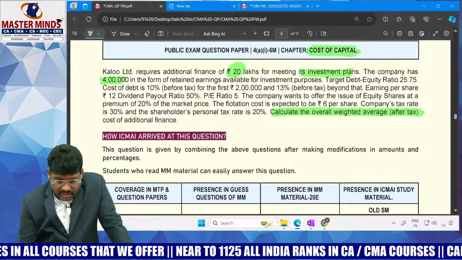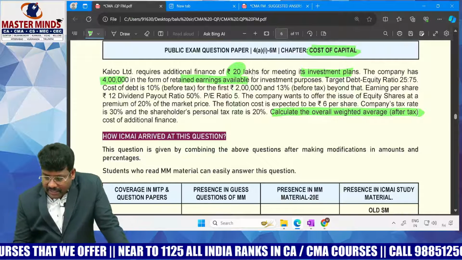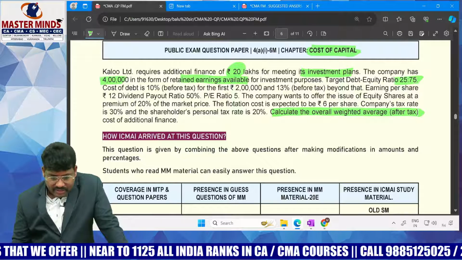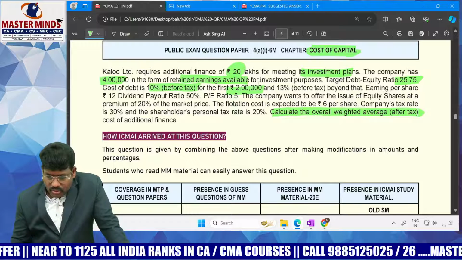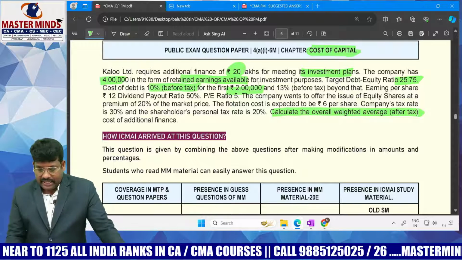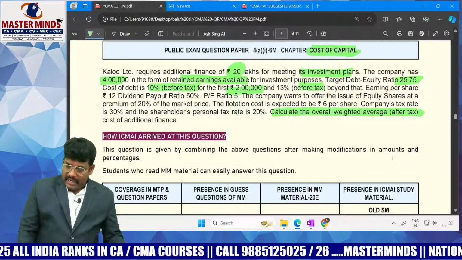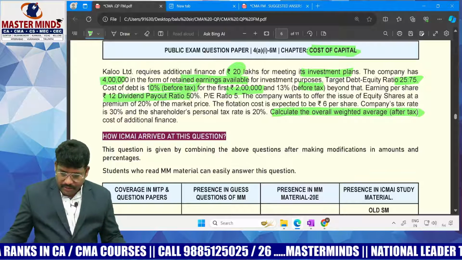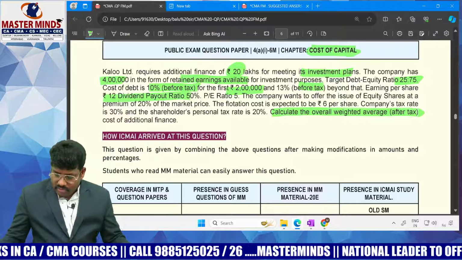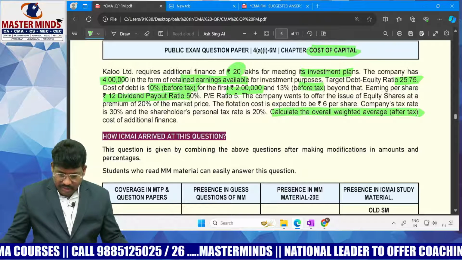The company has 4 lakhs in the form of retained earnings, investment and target debt equity ratio 25:75. Cost of debt is 10% before tax for the first 2 lakhs and 13% before tax beyond that. The earning per share is 12%, payout ratio is 50%, PE ratio is 5. Company wants to issue equity shares at a premium of 20% of the market price.